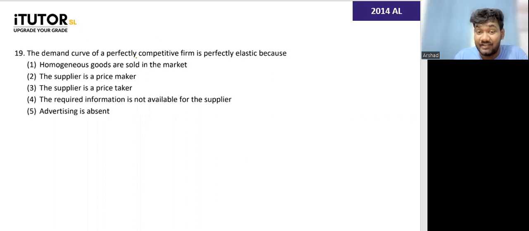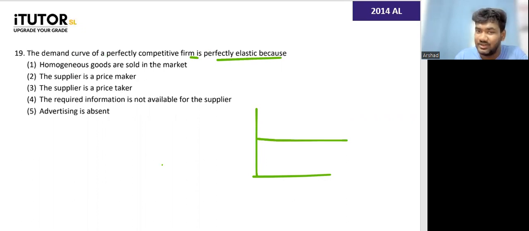Demand curve for a perfectly competitive firm, this is a very easy one. The demand curve for a perfectly competitive firm is perfectly elastic. Why is the demand curve perfectly elastic? I told you this. Because the firm is a price taker.